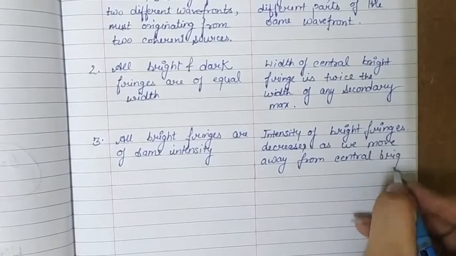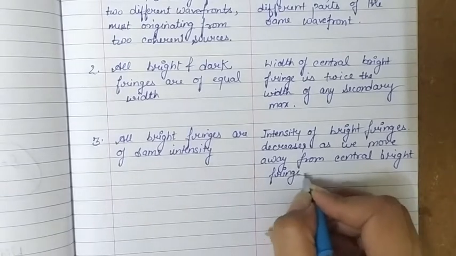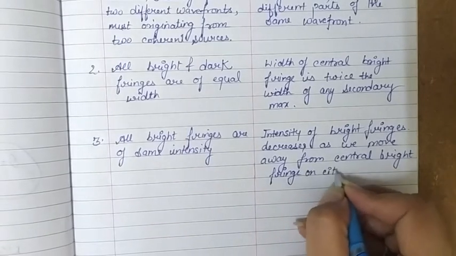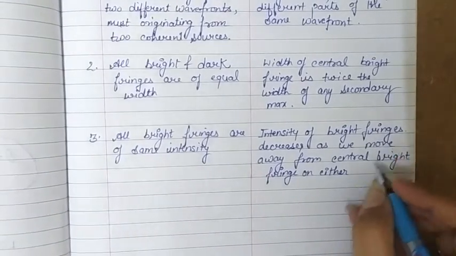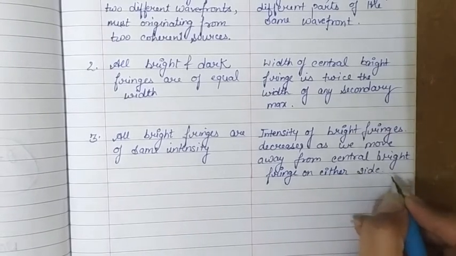So as we move away from the central bright fringe, the brightness decreases. So this is the third difference.